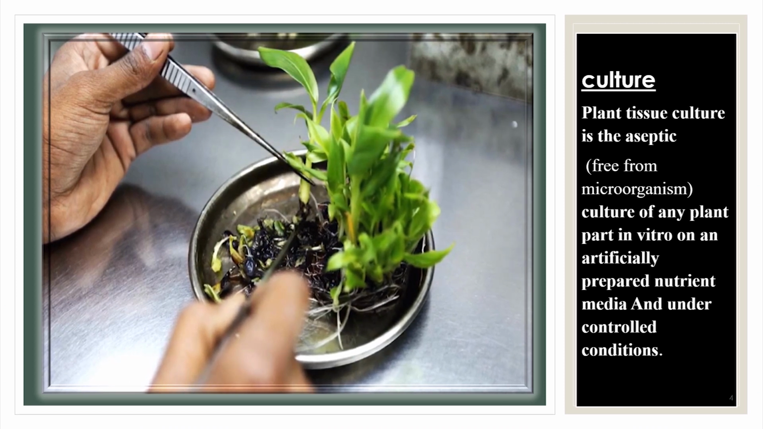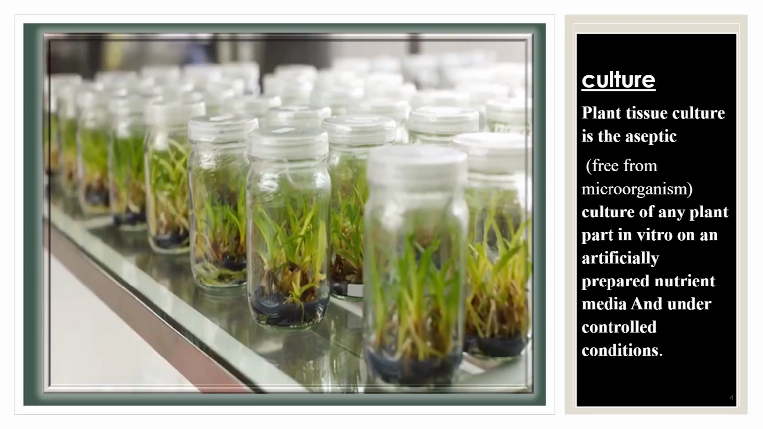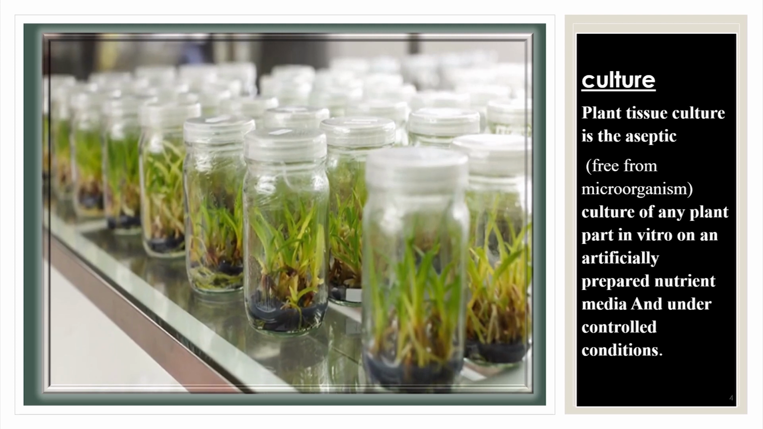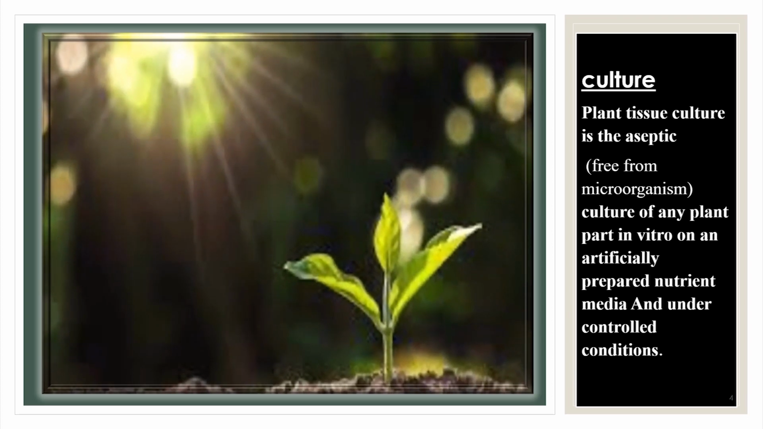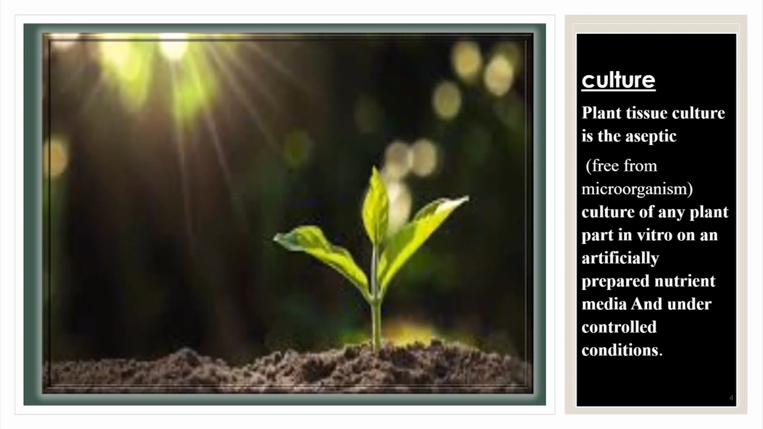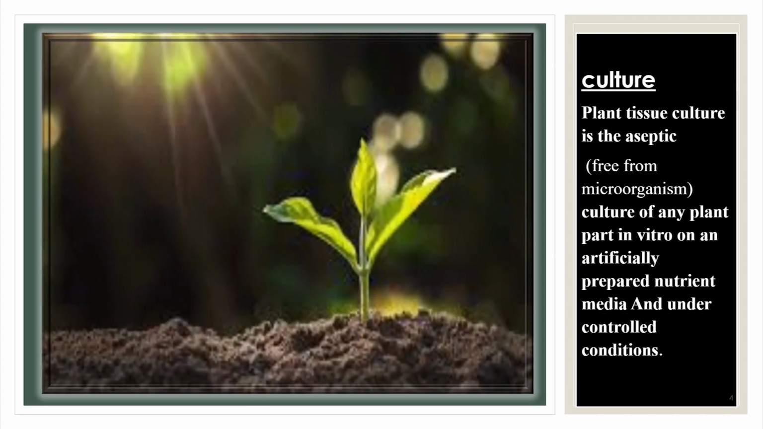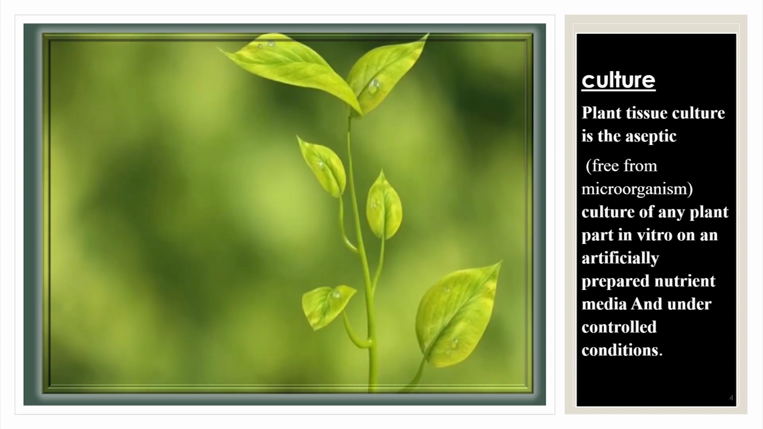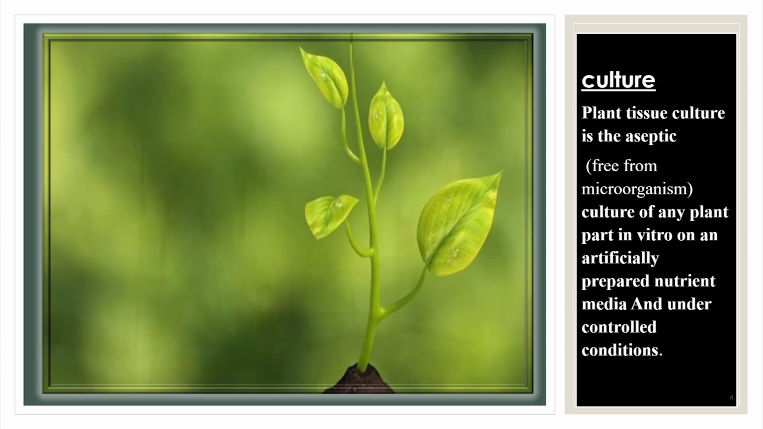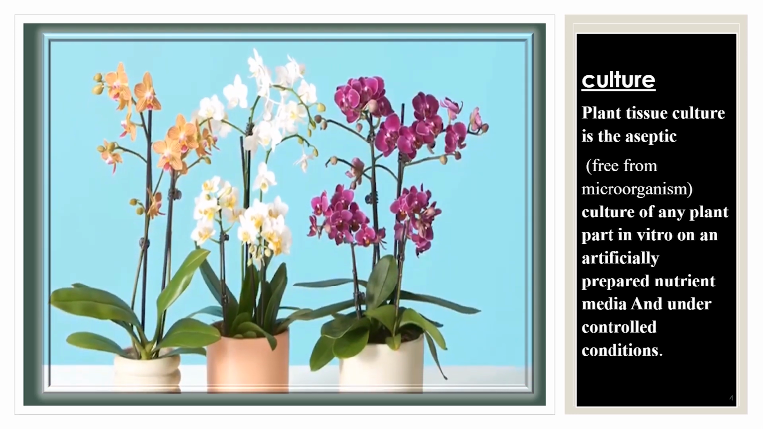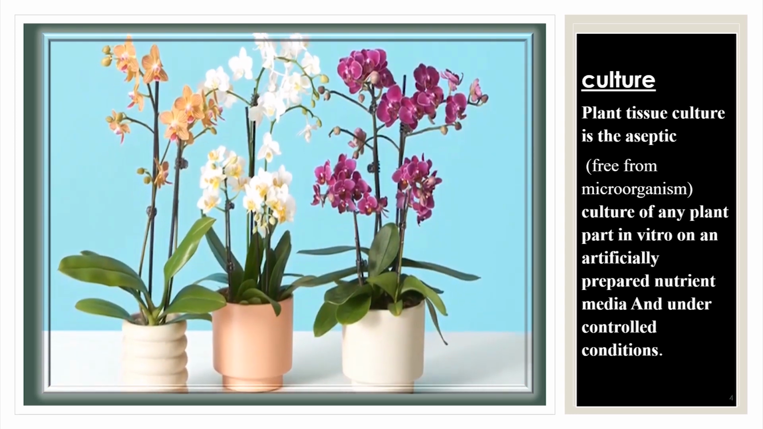Plant tissue culture is the aseptic culture of any plant part, grown on an artificially prepared nutrient media and under controlled conditions. Here are some examples: oil palm, banana, date, eggplant, jojoba, pineapple, rubber tree, yam, sweet potato, tomato, orchids, etc.